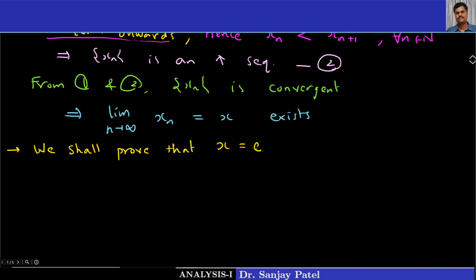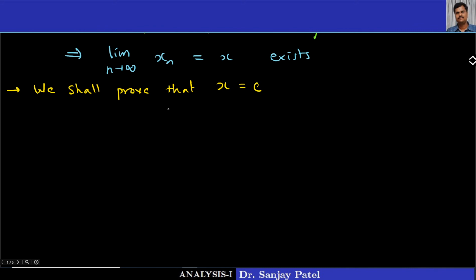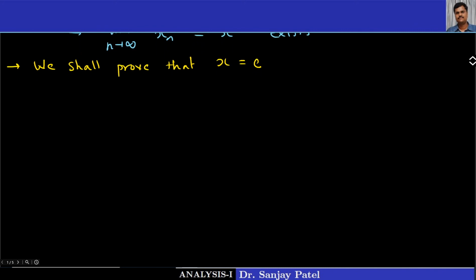So I'll be proving that the limit e and the limit x both are the same. So for this I start again with the sequence xn, and let us observe this.